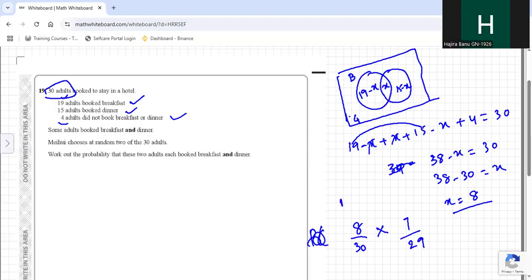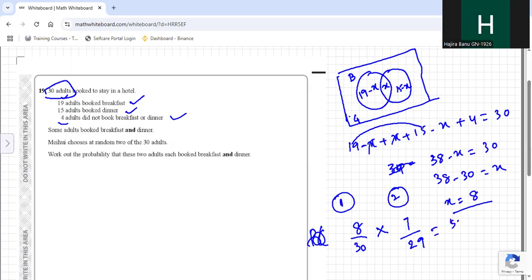So this is choosing the first person, this is choosing the second person. Probability of choosing the first person who has taken both breakfast and dinner, and the second person who has taken both. It is without replacement, so first we have 8 by 30 and the second probability is 7 by 29.